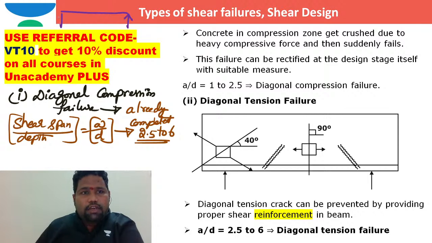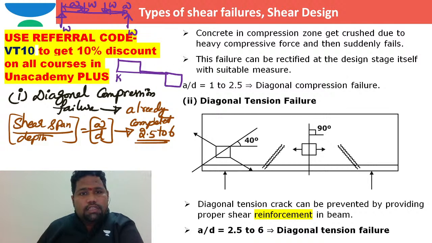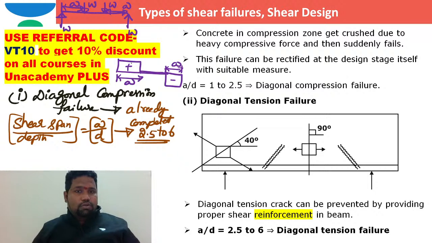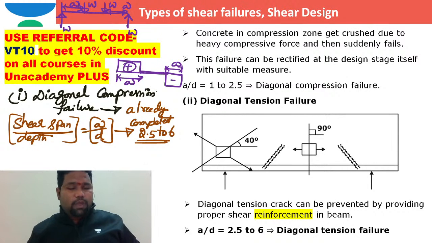At the top there are 2 point loads, W and W, so the reactions will also be W. This distance a is nothing but shear span, because you can see the shear force diagram clearly. This dimension is a and this dimension is also a, because this is the shear span in which constant shear force is there.